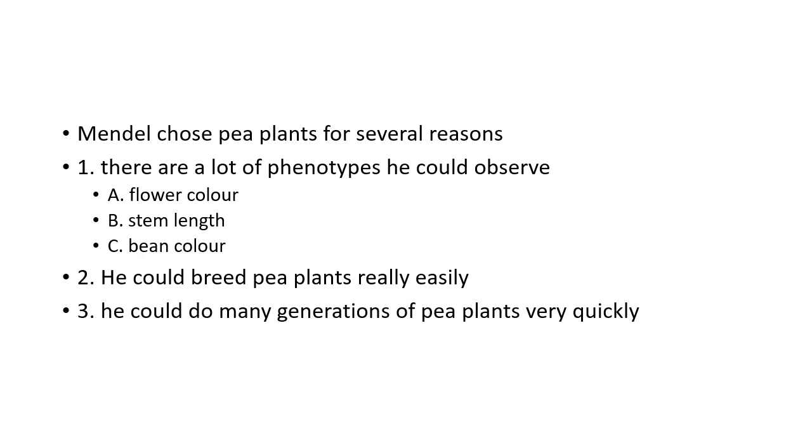So first off, Mendel chose pea plants for a lot of reasons. There were a lot of different phenotypes. And if we remember what phenotype means, a phenotype means the observable characteristic of a plant or of an organism. So for example, these are examples of phenotypes: the flower color, the stem length, so how big it is, the bean color.